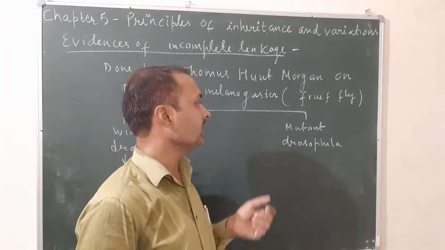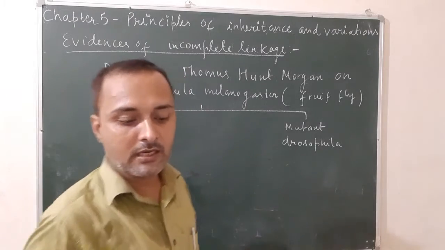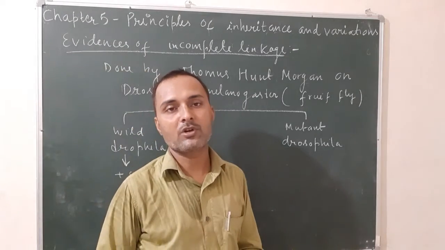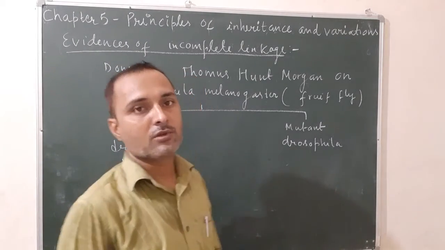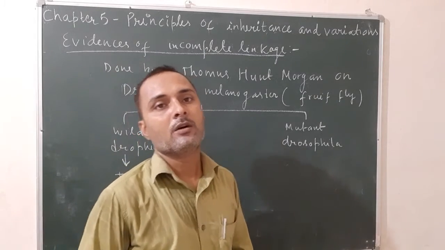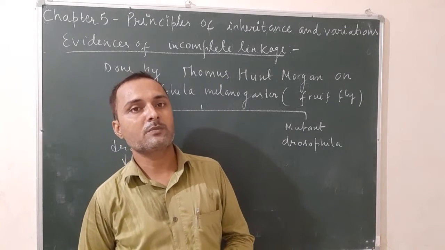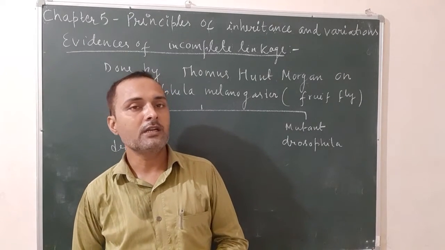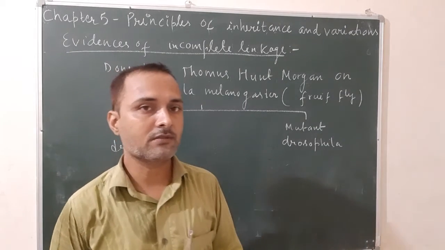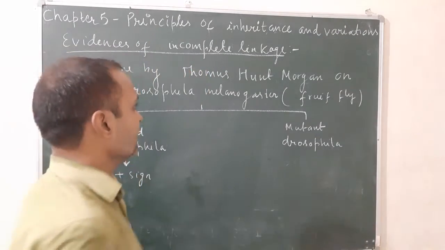There are two experiments given, cross A and cross B. In cross A he took body color and eye color, and in cross B he took eye color and wing size. Let us see cross A first.